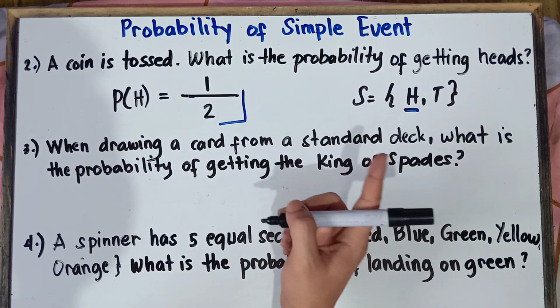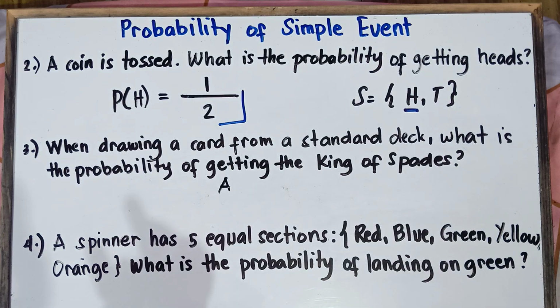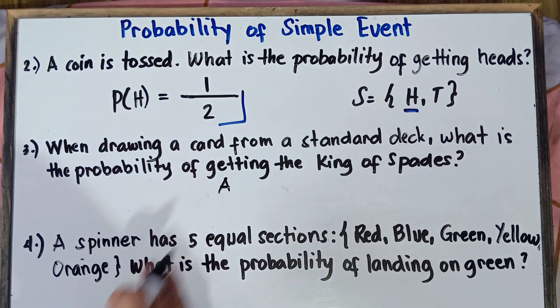Because you have ace, right? For ace, you have ace of spade, ace of clubs, ace of diamond, and then hearts. I hope that you're not confused with this one.